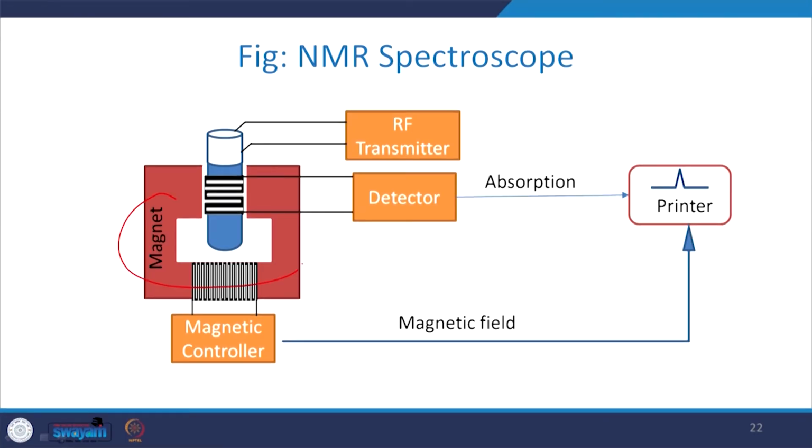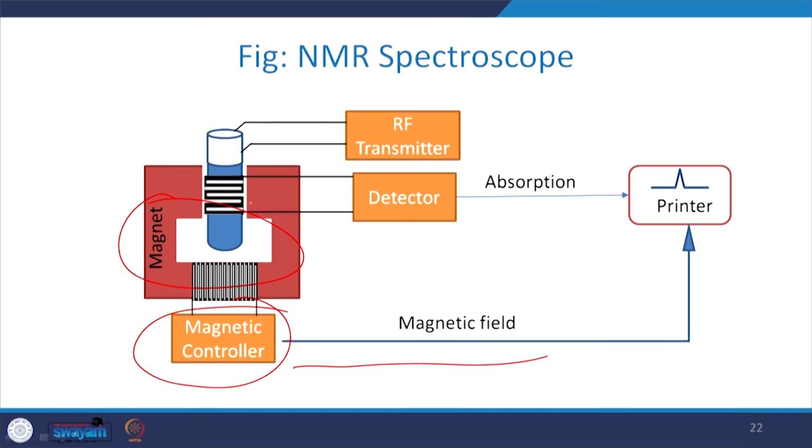Now, this is a typical diagram of NMR spectroscopy. Here you are having the magnet, a high powered magnet. Then this is the magnetic controller. So, this particular range covers the magnetic zone or magnetic field.